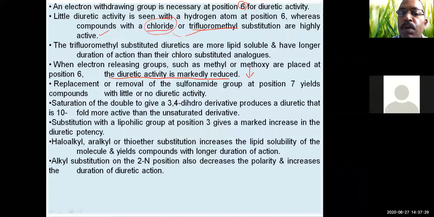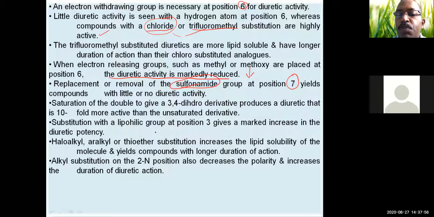So the sulfonamide moiety is important at C7. Saturation of the double bond to give the 3,4-dihydro derivative produces a diuretic that is tenfold more active than the unsaturated one. So saturation at 3,4 is desirable.